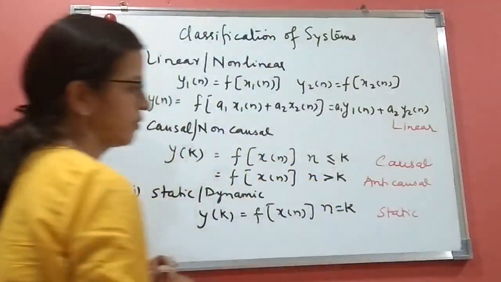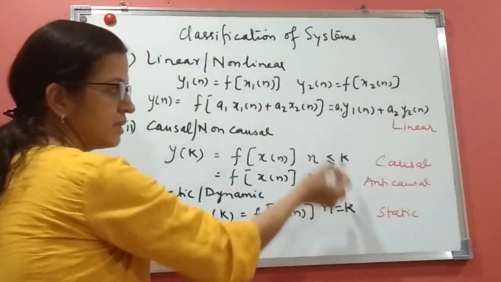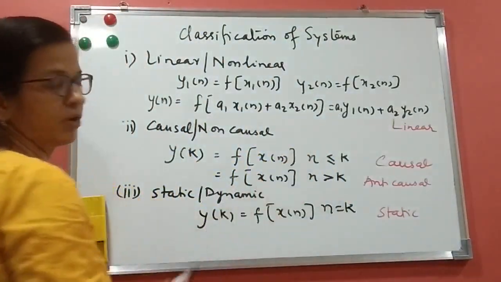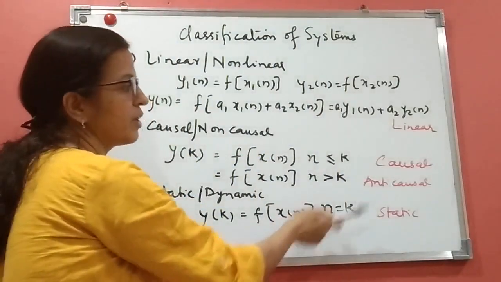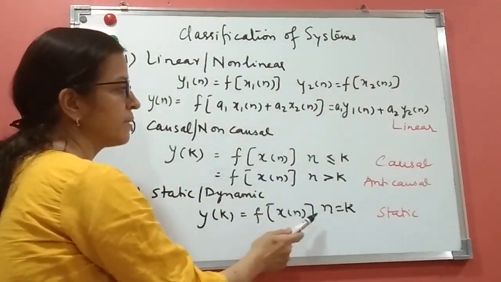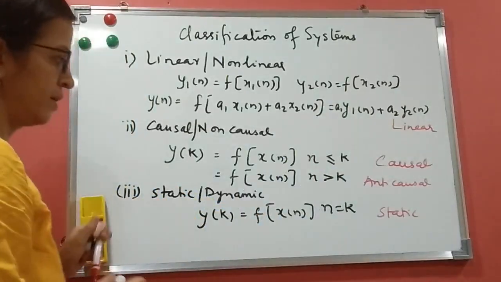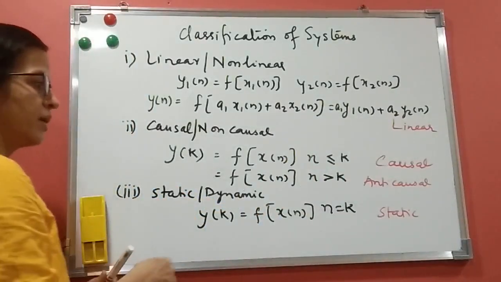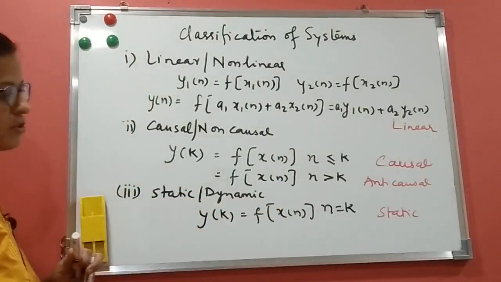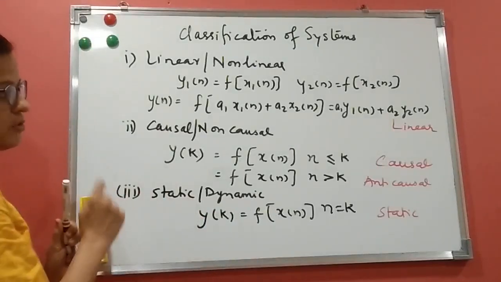We can say a static system is causal, but the opposite is not true. Whenever the system is static, it is causal because it depends only on the present value. And if it depends on other values of x of n, then it is a dynamic system.